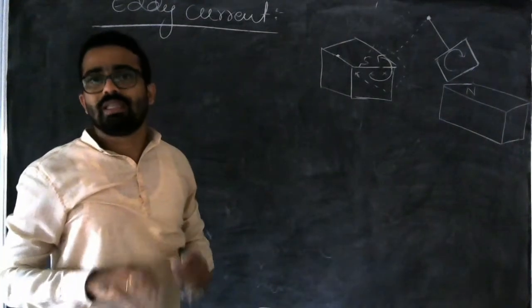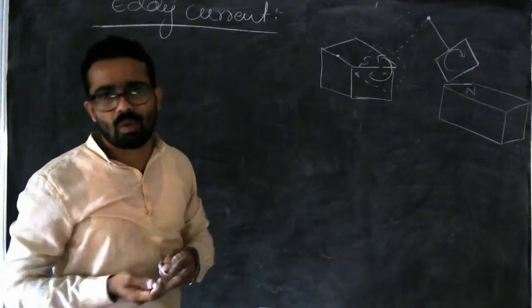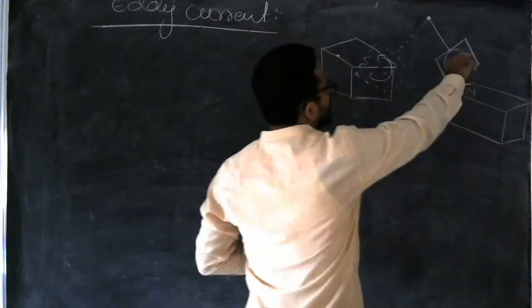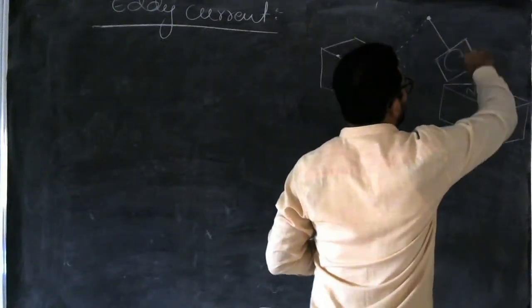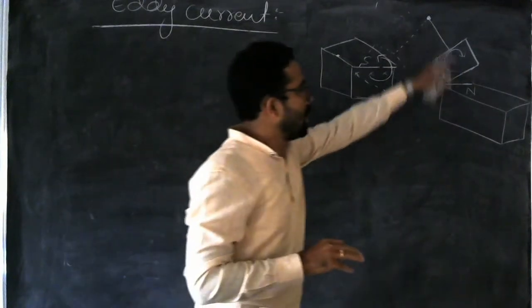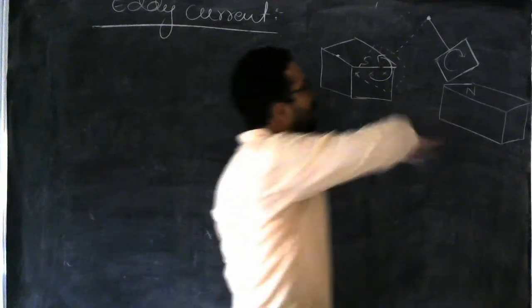But there is a damping. Damping means a decreasing one. Why is there a damping? Because there is a flow of current in this, that will induce an EMF. A changing magnetic field induces an EMF. Because of that, current will flow.